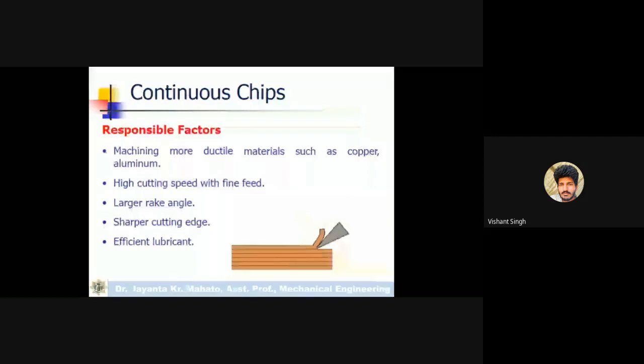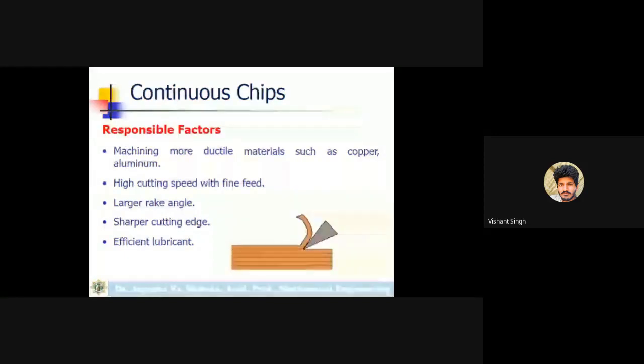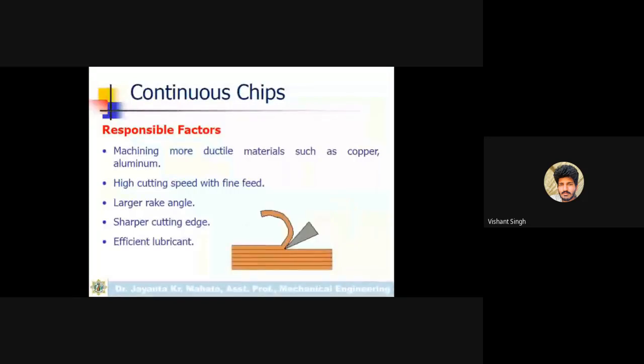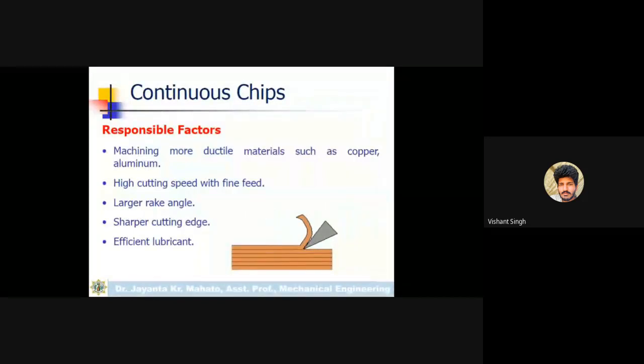A larger rake angle is required because if you increase the positive rake angle, the chip will freely be removed from the workpiece, meaning there may be less friction between the rake face and the chips. A sharper cutting edge is required to form continuous chips.